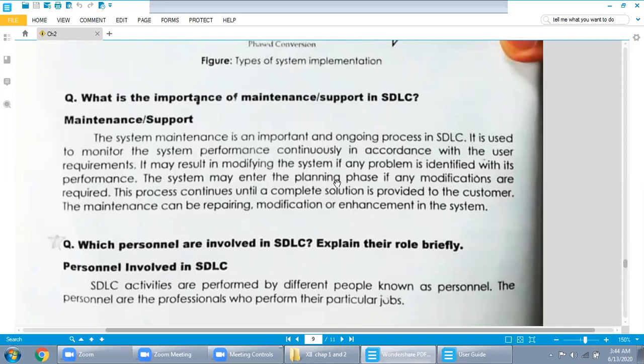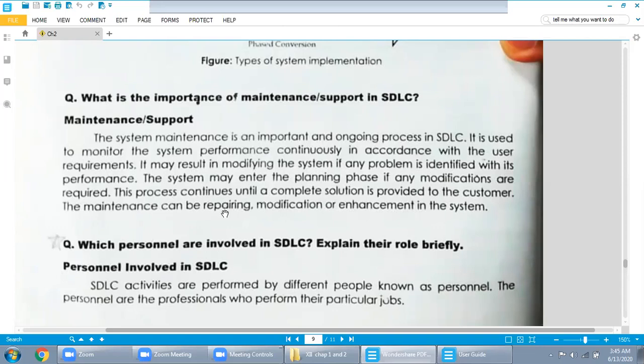Now you will check the planning phase again and the requirements again, and then coding, then testing, and so on, one by one. This process continues until a complete solution is provided to the customer. Maintenance can be a repair, modification, or enhancement in the system.